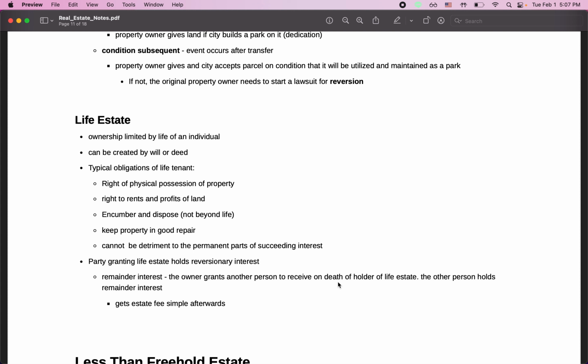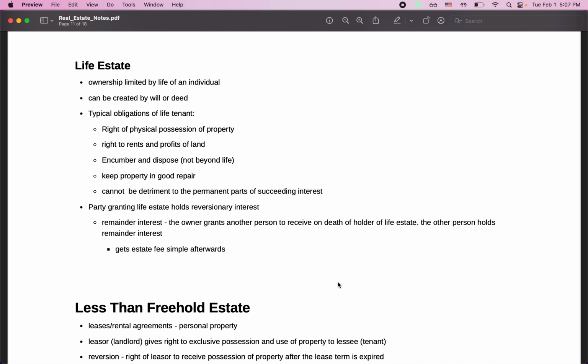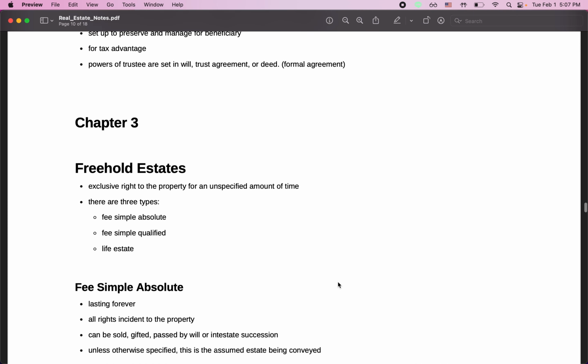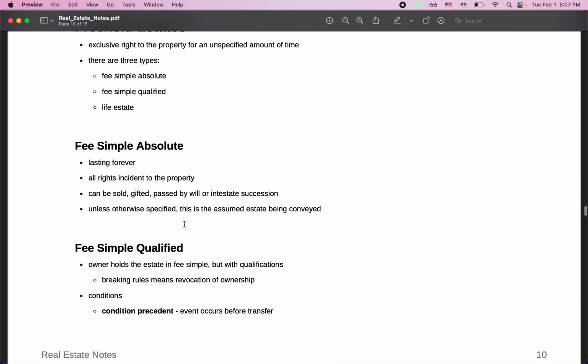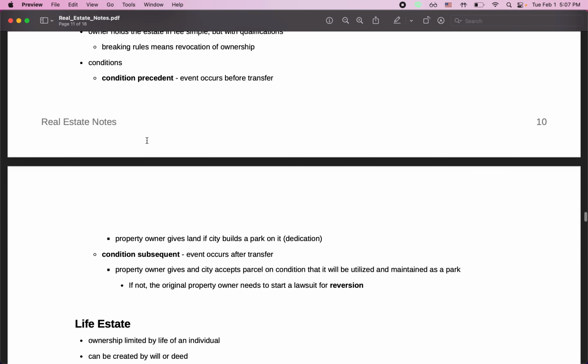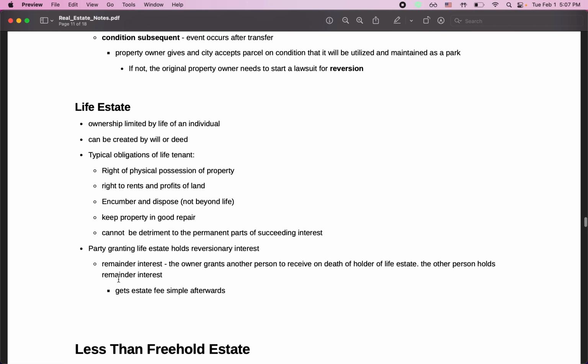In the example earlier, it would be the charity or my family, after the neighbor dies. So that's the three types of freehold estate: fee simple absolute, fee simple qualified, and life estate.